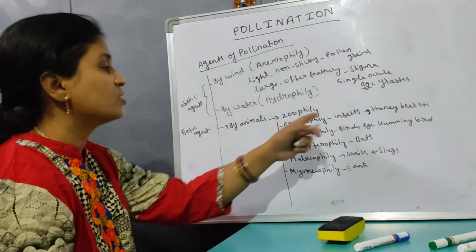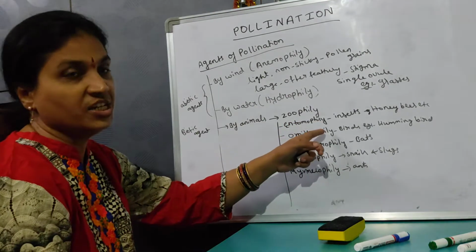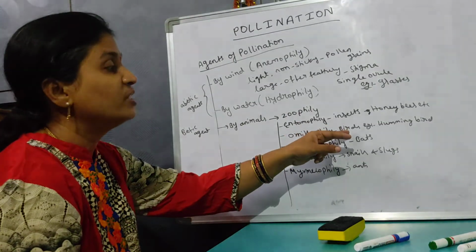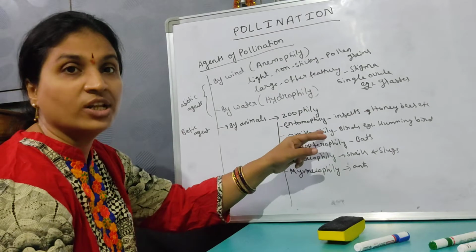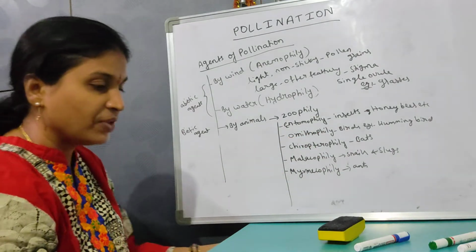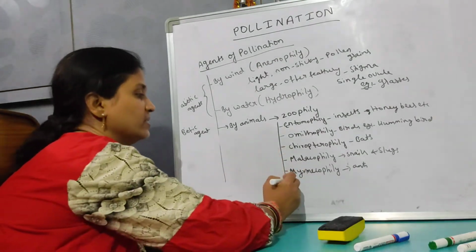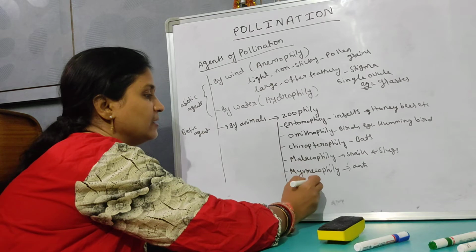The study of insects is called, instead of phily, logy will come. Logy means study. So entomology. The study of birds is called ornithology. Instead of phily, logy will come. Ornithology, like that. Then if the pollination takes place by squirrels, it is called therophily.